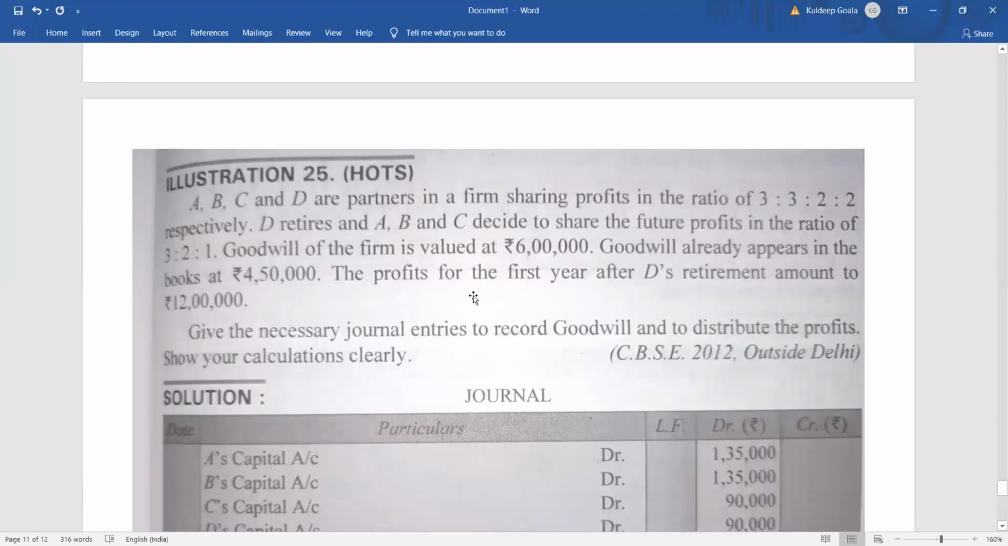After that, what will happen? The last one: the profit after D's retirement was how much? 12 lakh, the first year's profit. So this 12 lakh will be taken by A, B, C in the ratio 3:2:1. Here the new ratio has been mentioned. So it will be profit and loss appropriation account debit 12 lakh, to A's capital account, B's capital account, C's capital account in the ratio 3:2:1. That means A will get 6 lakh, B will get 4 lakh, and C will get 2 lakh.